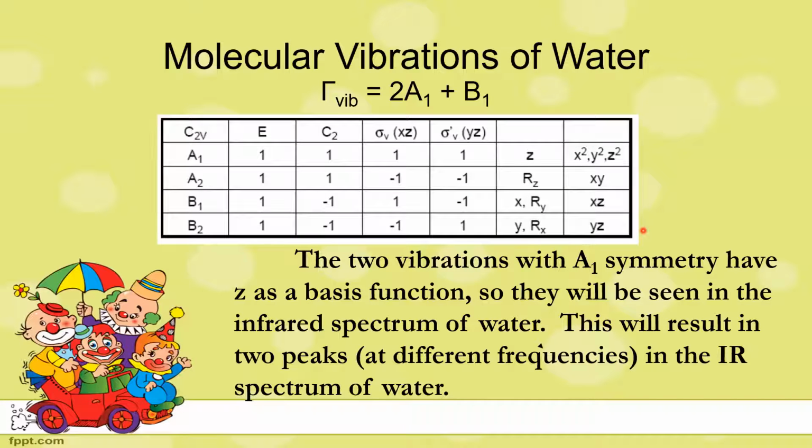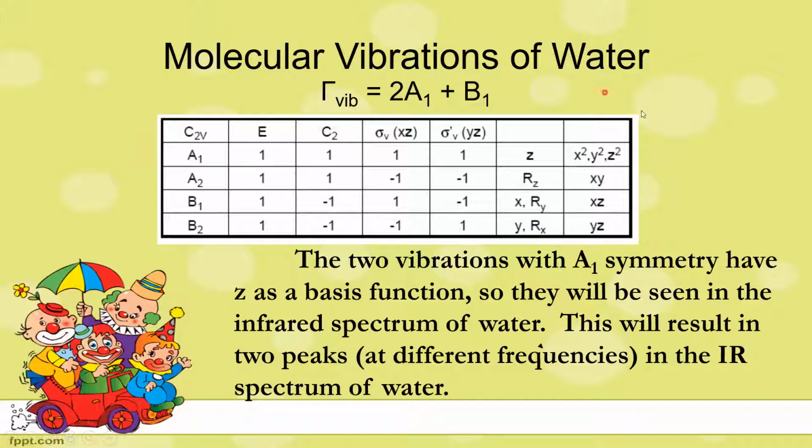We have previously studied how to find the molecular vibrations of the water molecule. Finally, we got three normal modes of vibration for water. The vibrational modes of the water molecule are 2A1 and 1B1, that is, two symmetric modes and one antisymmetric mode. Of the two symmetric modes, one is symmetric stretching and the other is bending vibration. This is the antisymmetric stretching vibration.